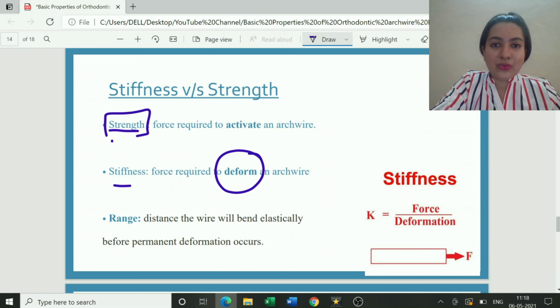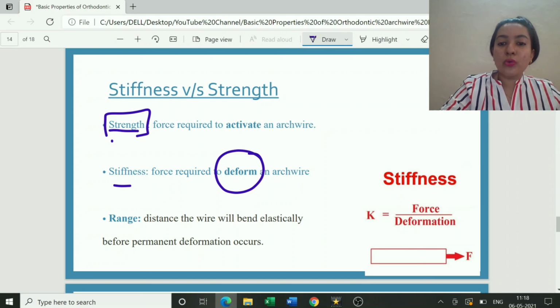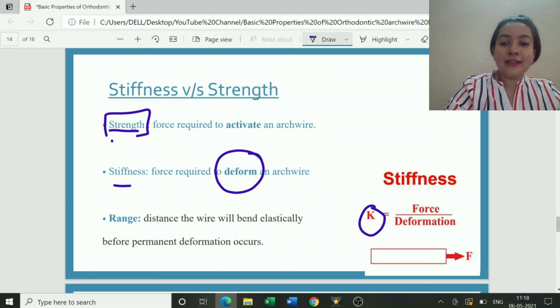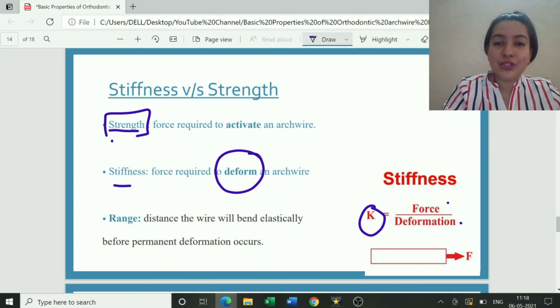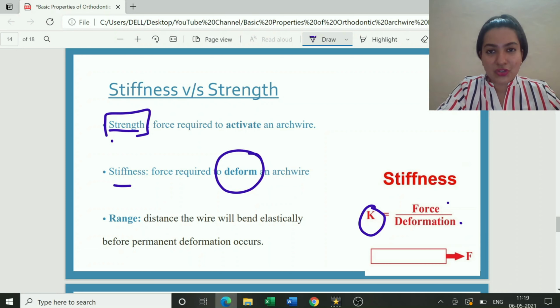You require strength to activate it, and stiffness is the amount of force which is required to deform an arch wire, and stiffness is denoted by the letter K. K is equal to force upon deformation. That is how much force you apply to ultimately deform the arch wire, and once deformed it does not come back to its original position.